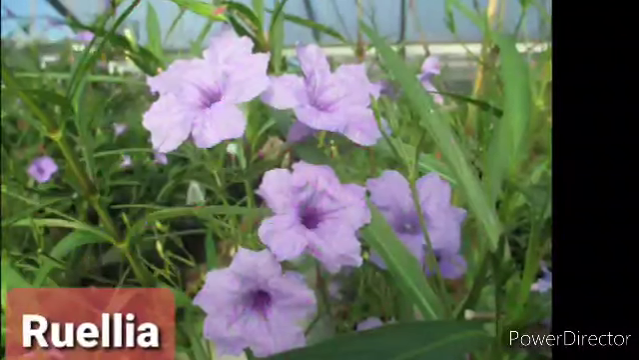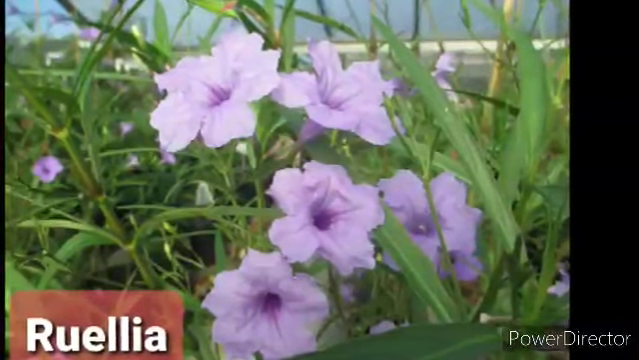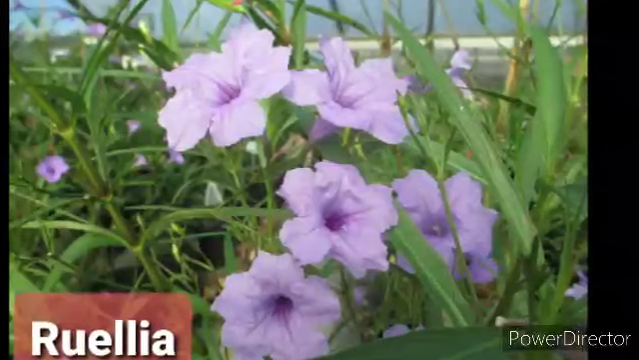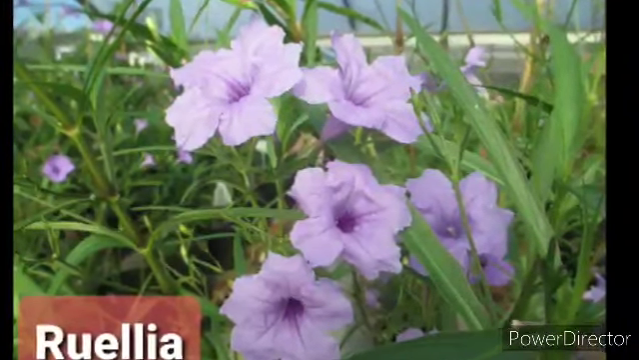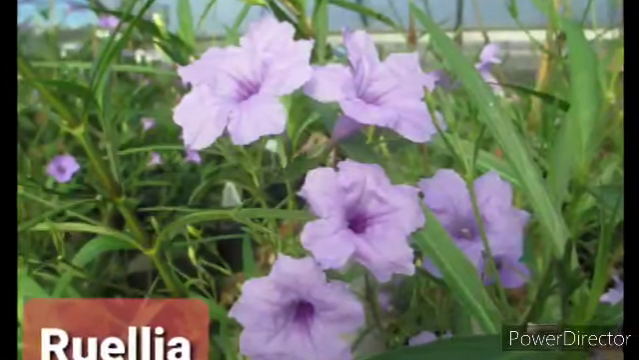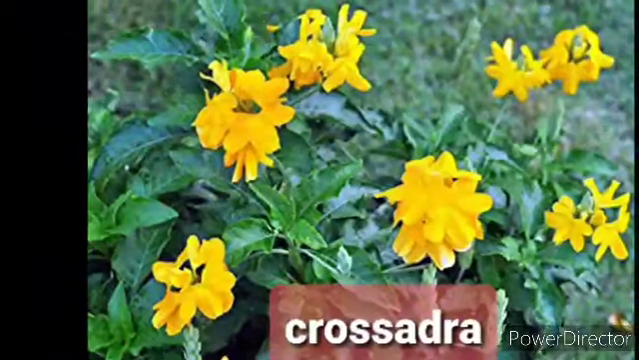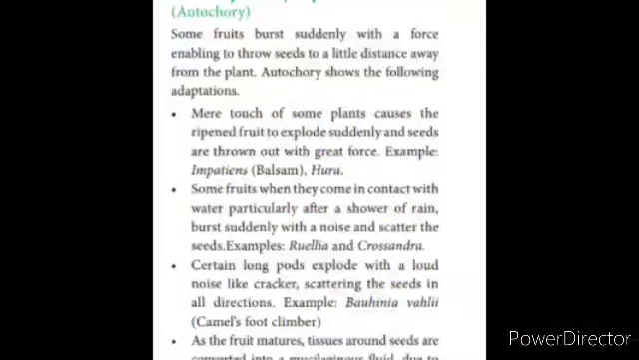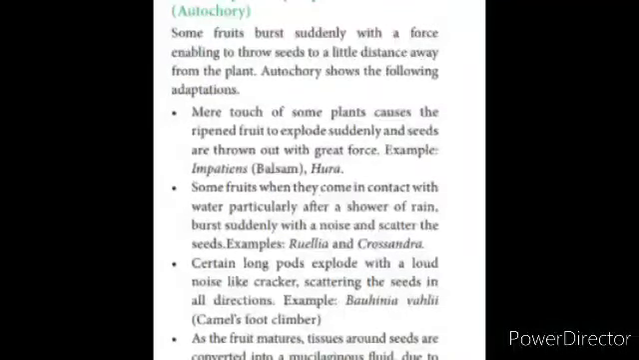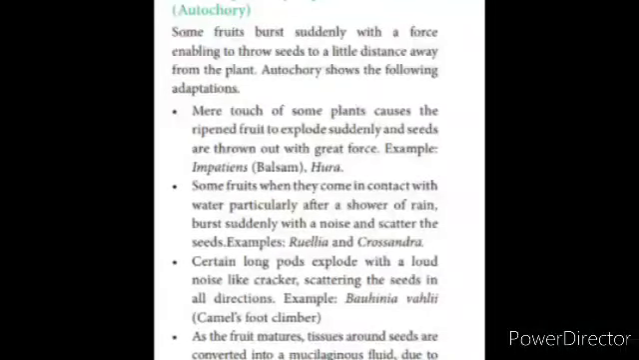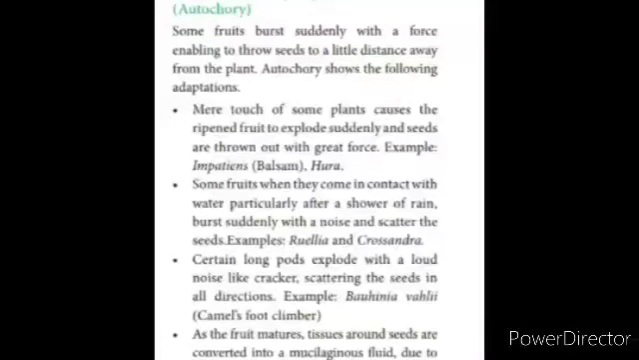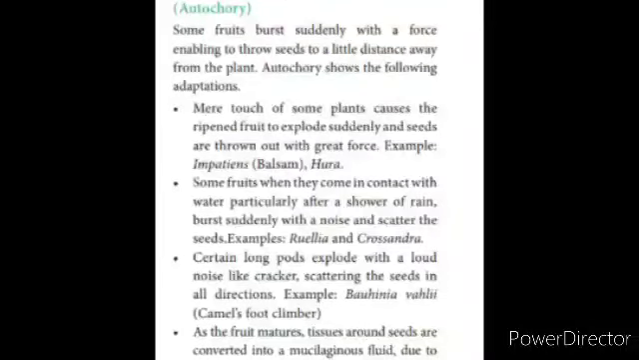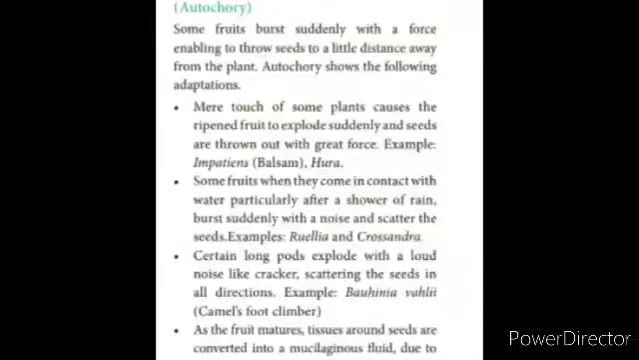Some fruits, when they come in contact with water, particularly after a shower of rain, burst suddenly with a noise and scatter the seeds. Example, Ruellia and Crossandra. Certain long pods explode with a loud noise like a cracker, scattering the seeds in all directions. Example, Bauhinia vahlii, otherwise known as camel's foot climber.